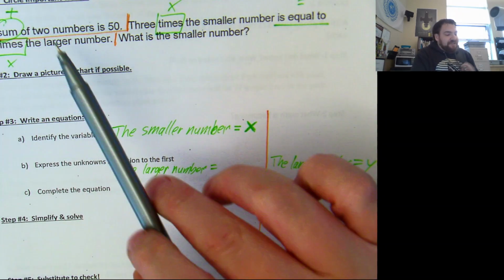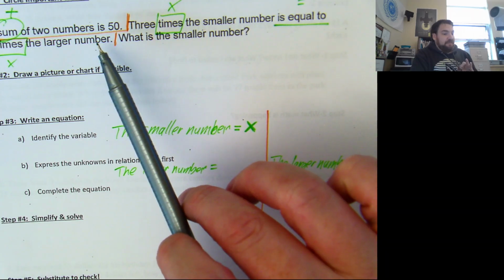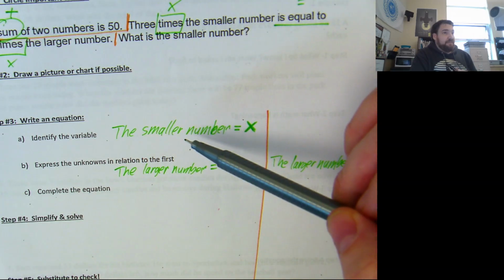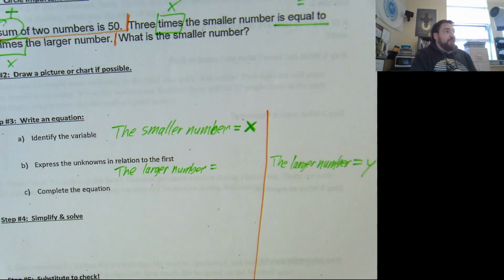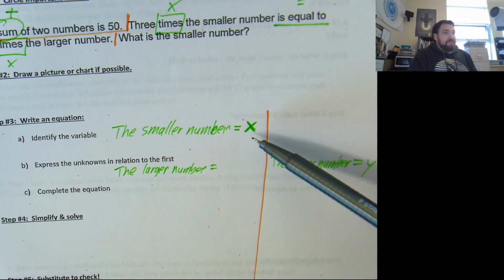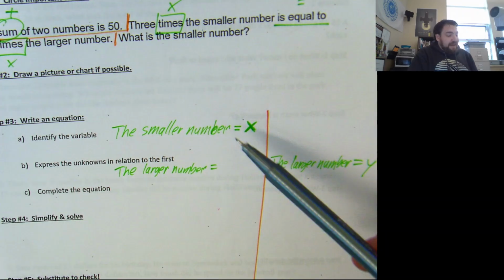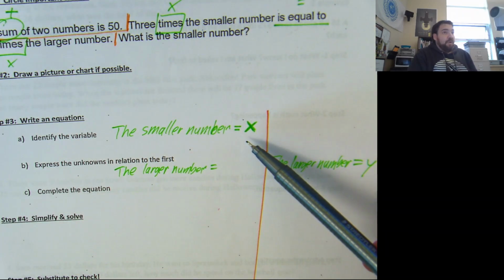So if I have two numbers that add to 50, and I call one of them x, how could I find the other one? I'll give you some values and maybe this makes sense. What if x turns out to be 10? What will the other number have to be?